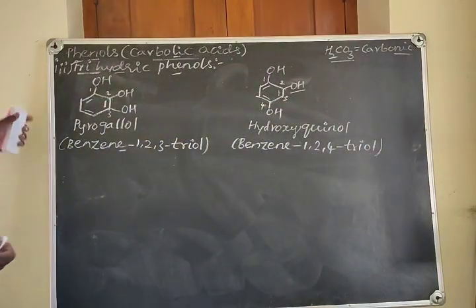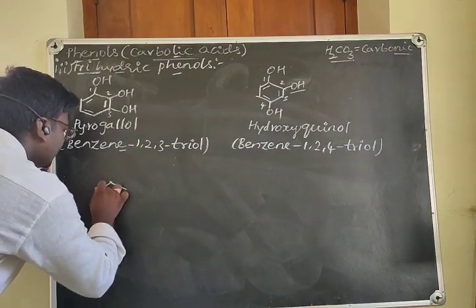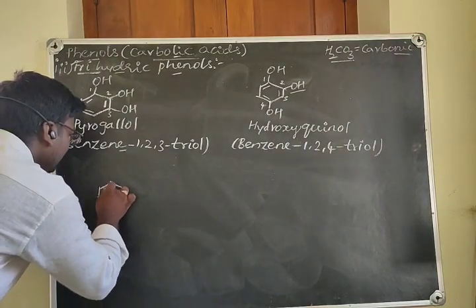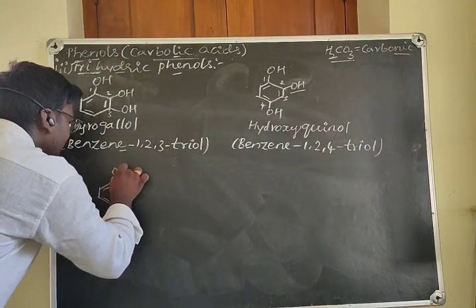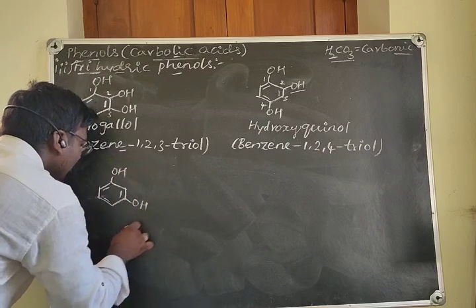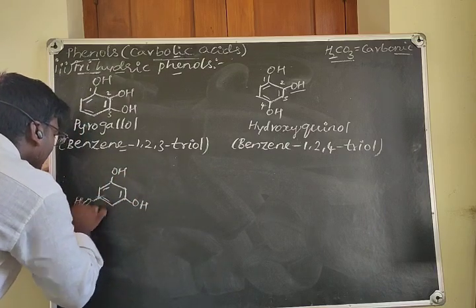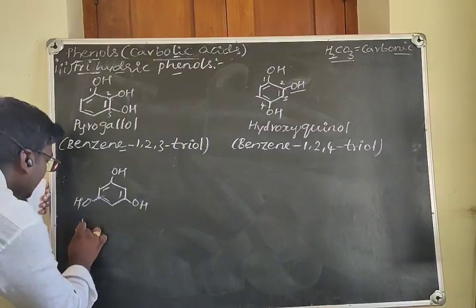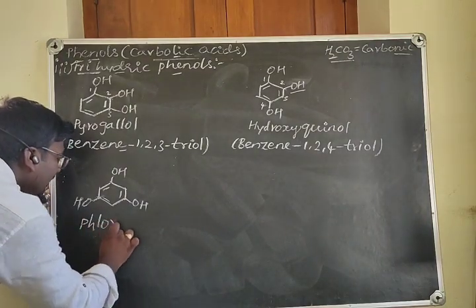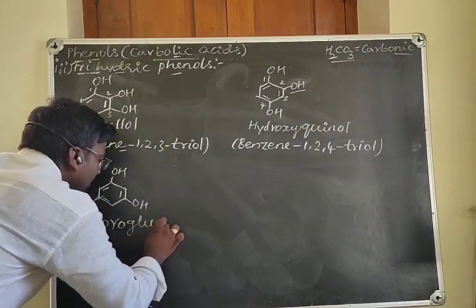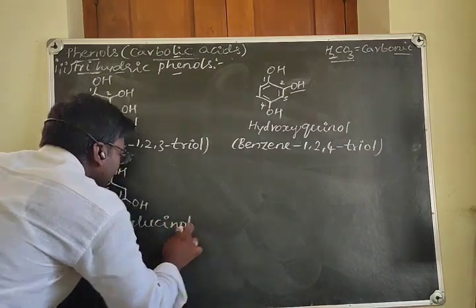And we have another isomer for this compound, that is benzene ring with OH groups, and give gap then OH, give gap then OH. This is called phloroglucinol in the common system.